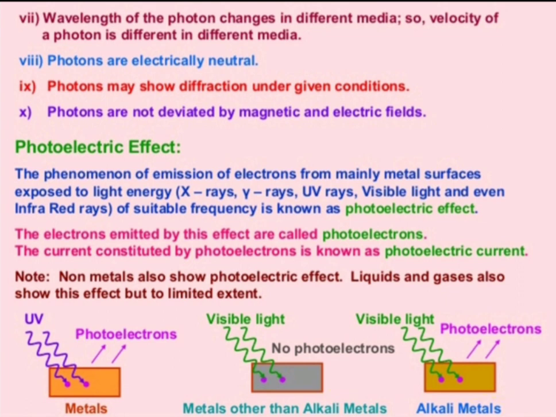For alkali metals, when we bombard visible light on these metals, they emit photoelectrons. So simply, alkali metals will show the photoelectric effect, and metals other than alkali metals do not show emission of photoelectrons.